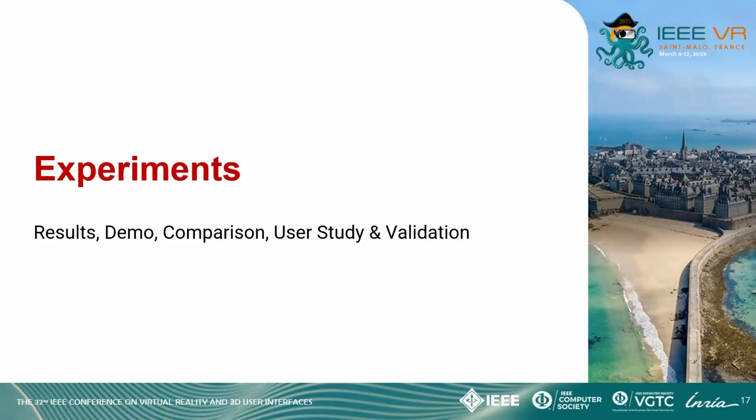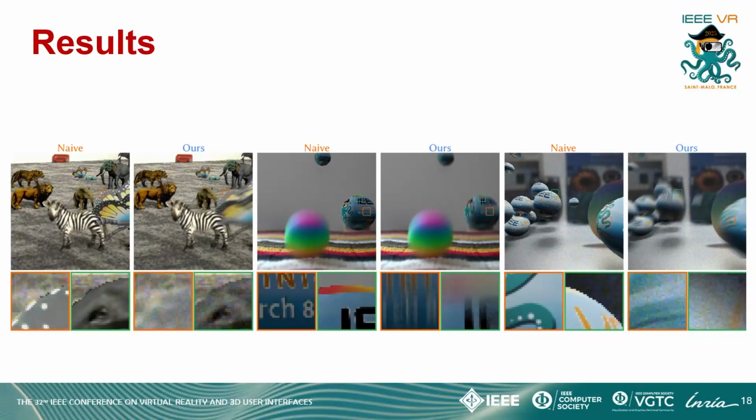Let's go over a few results obtained using our methods now. We captured a variety of scenes using different cameras exhibiting distortions. We introduced multiple real objects such as animal figurines, rainbow balls, etc. in the scenes. We also create and place digital replicas of these real objects alongside them for fair comparison.